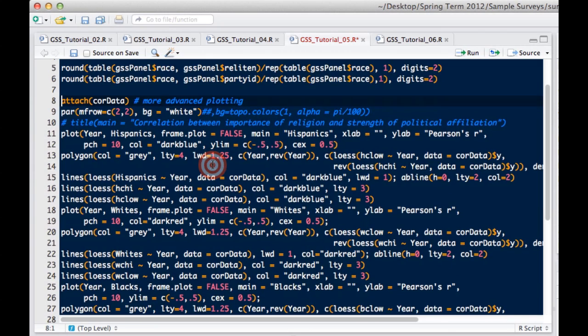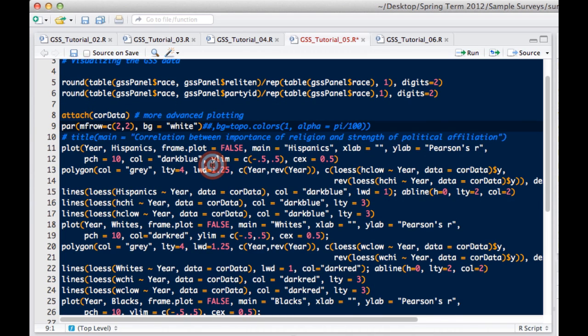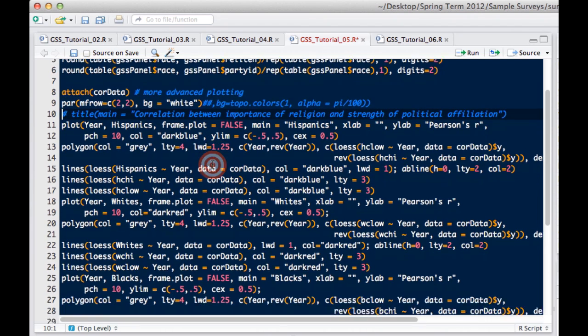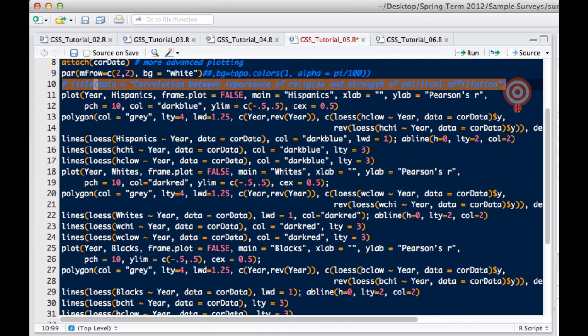Now we're going to look at some more advanced plotting besides the histogram or your typical box plot. So this is a command that I rarely use, but it's convenient, and this will basically give you direct access to the variables by just writing their names. So we're just going to go ahead and plot this.